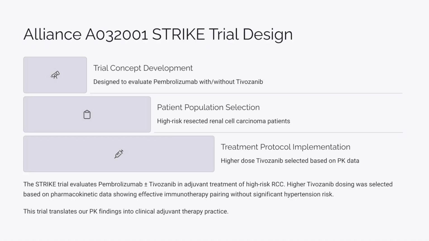And I think this data is quite compelling as I look at a trial that has been developed with Alliance, AO32201 or STRIKE, which is looking at the role of pembrolizumab with or without Tivozanib in the adjuvant treatment of high-risk renal cell carcinoma. And after seeing the TiNivo2 data, we like to use the higher dose Tivozanib in the trial. And I think this analysis would support that the higher dose Tivozanib would pair well with immunotherapy without any increased risk of hypertension.